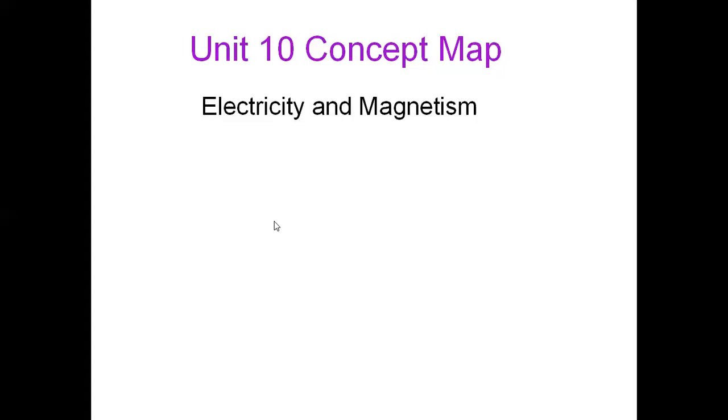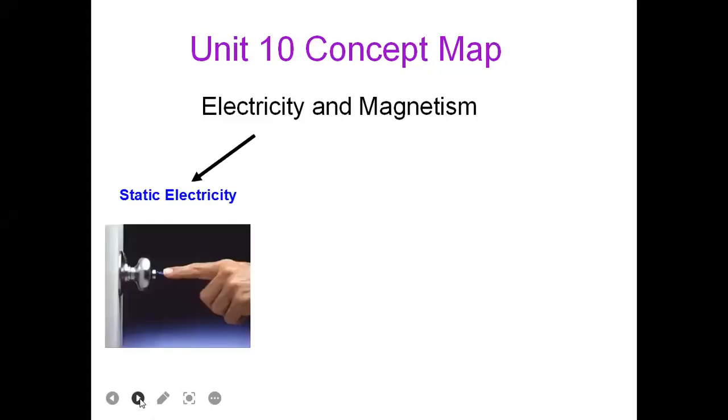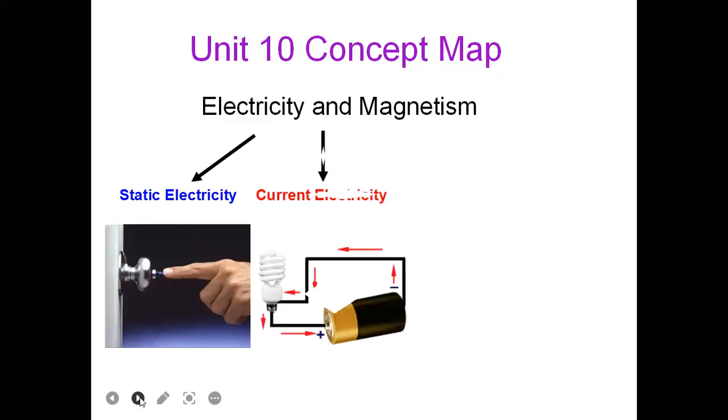So the concept of electricity and magnetism. Static electricity: you must know, when we touch metal with another part of metal or an iron rod, we get static electricity. This is a physical, real-life example of static electricity. Another one is current electricity.